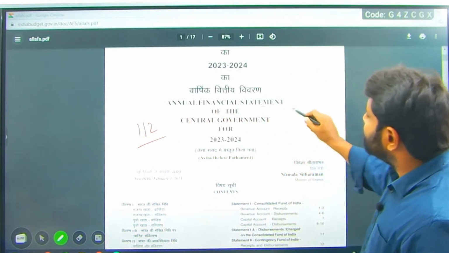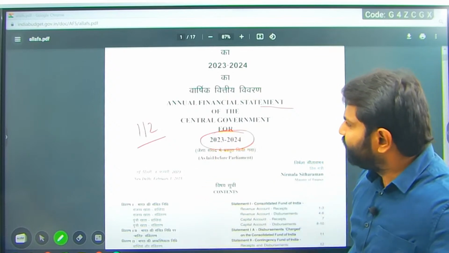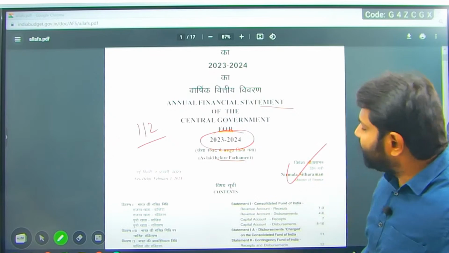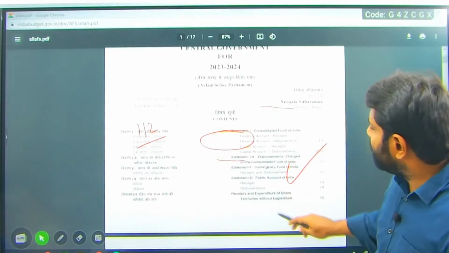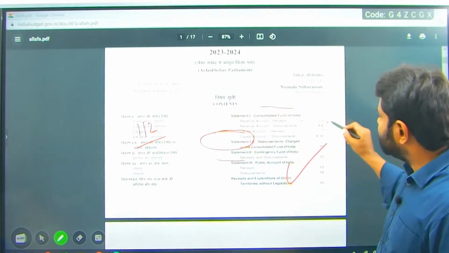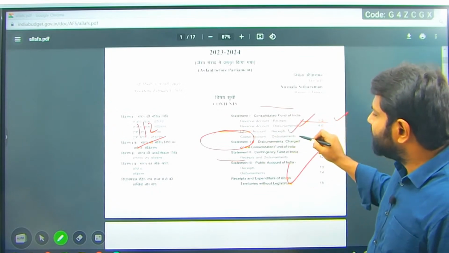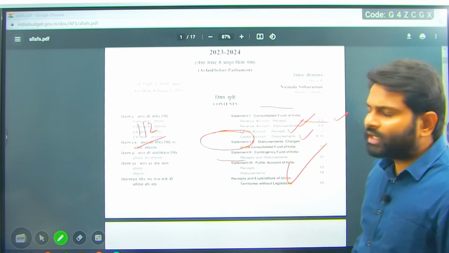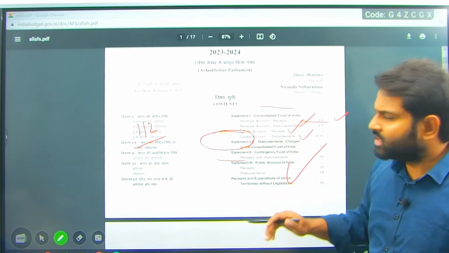So the annual financial statement of the central government, 2023-2024, right? As laid before Parliament by the Ministry of Finance, Nirmala Sitharaman. You can see the revenue account, where we have receipts and disbursements, and the capital account, receipts and disbursements. We call it expenditure in our regular terminology. Now in here we are seeing it as disbursement.